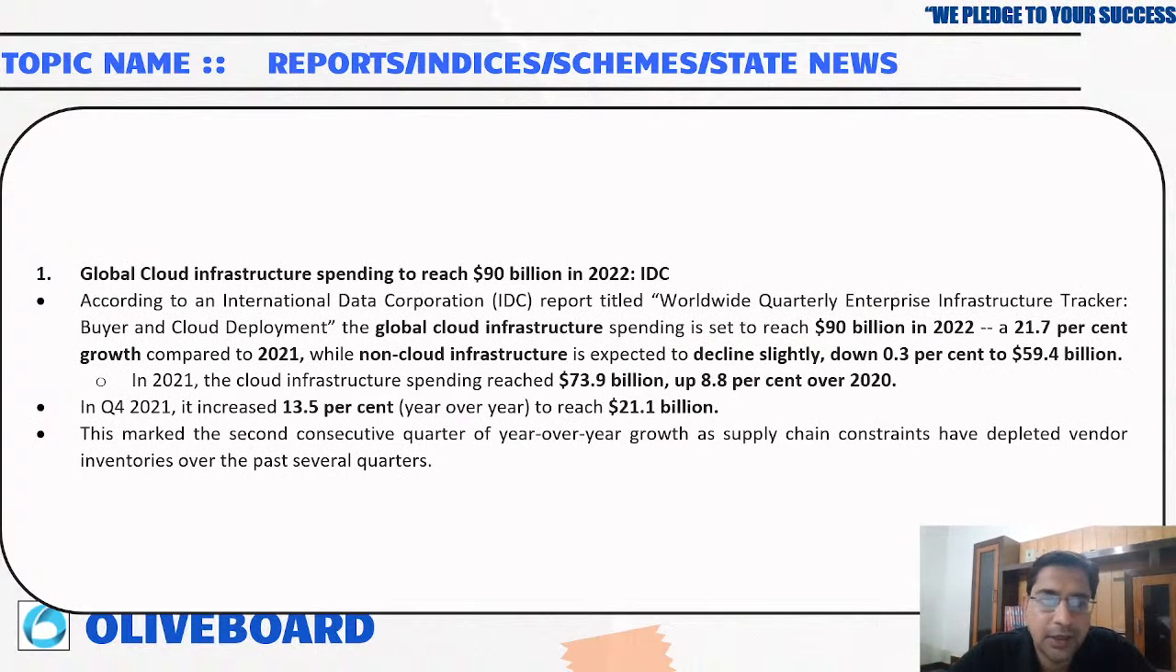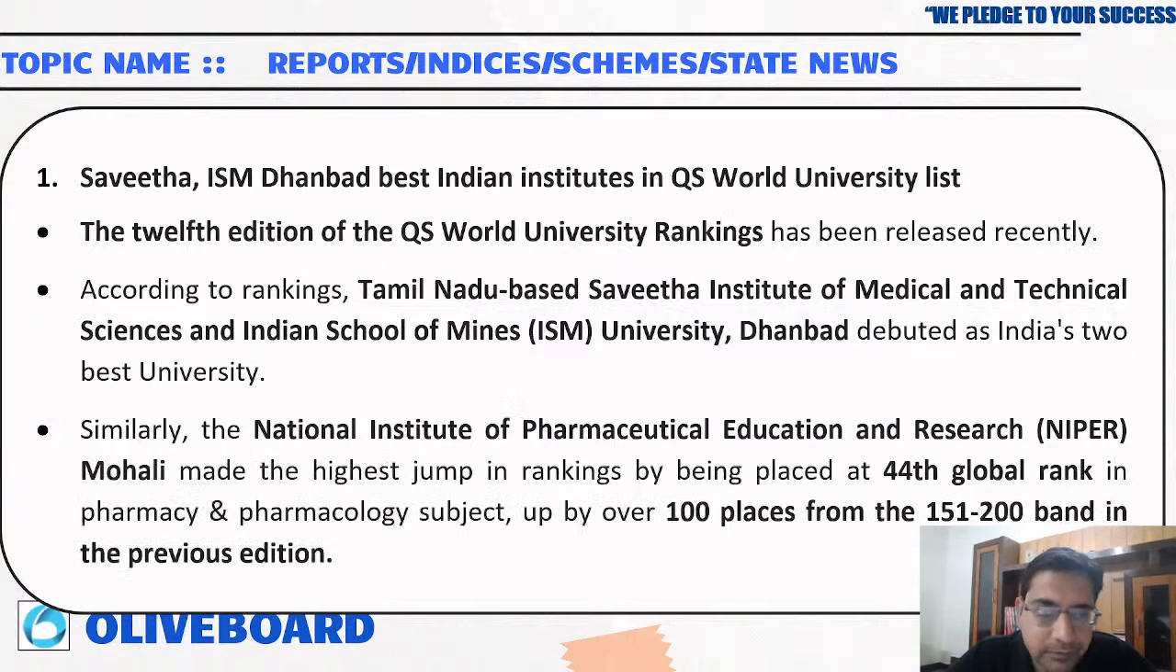Now, global cloud infrastructure spending to reach $90 billion by 2022. As per the IDC report, International Data Corporation, they have released a report called Worldwide Quarterly Enterprise Infrastructure Tracker. They have said that global cloud infrastructure spending will reach $90 billion in 2022.